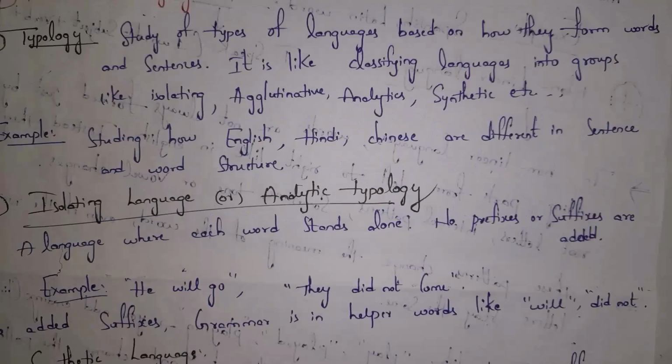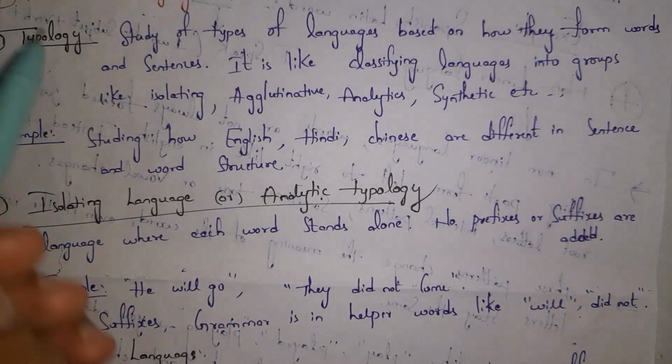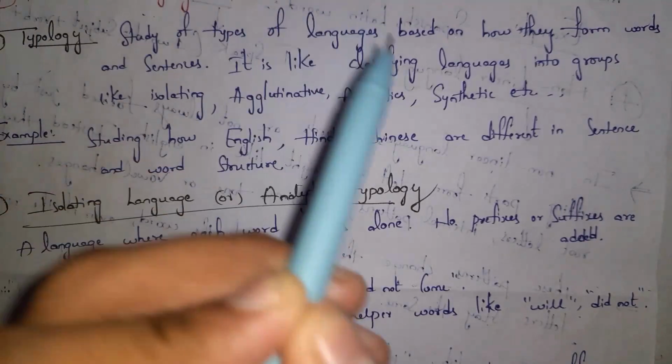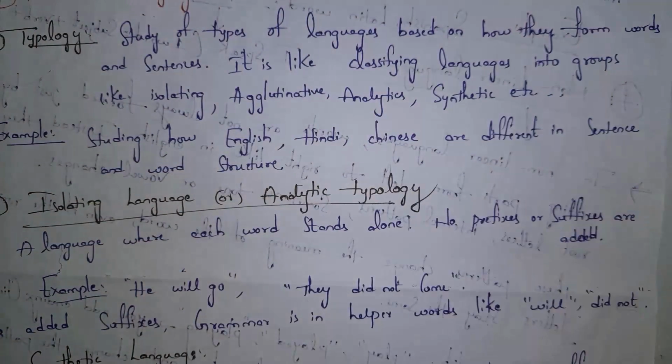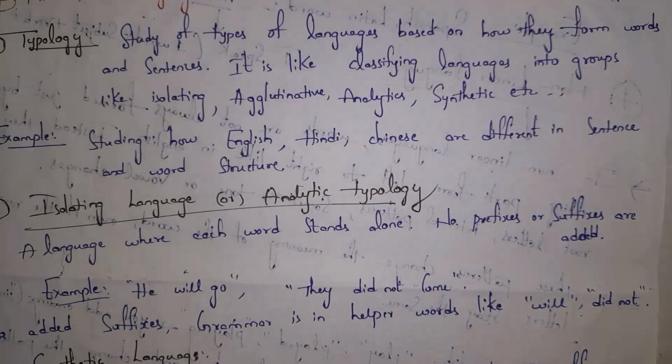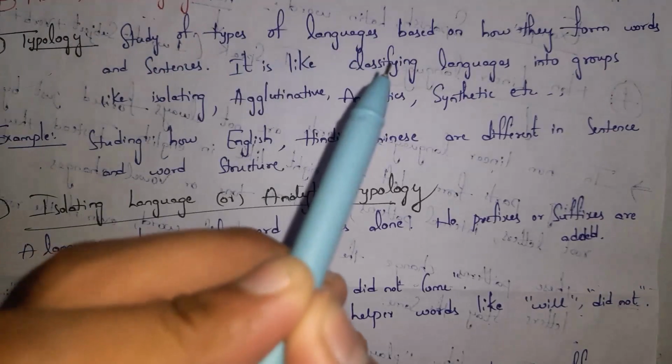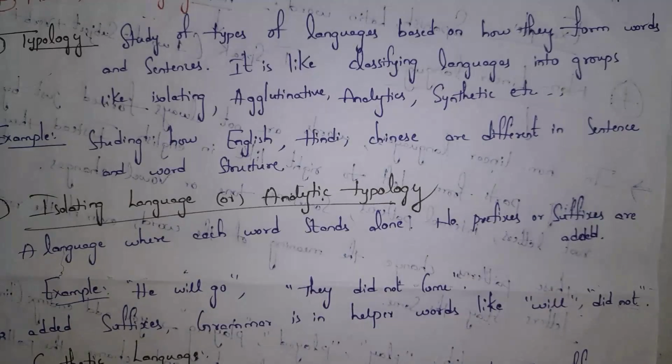Let's get started. At first, I'll explain what is typology. Guys, typology means the study of types of language based on how they form words and sentences. There are various kinds of languages like English, Hindi, Telugu, etc. And all these different types of languages are formed by combining words and sentences. So, typology means the study of types of languages based on how they form words and sentences.